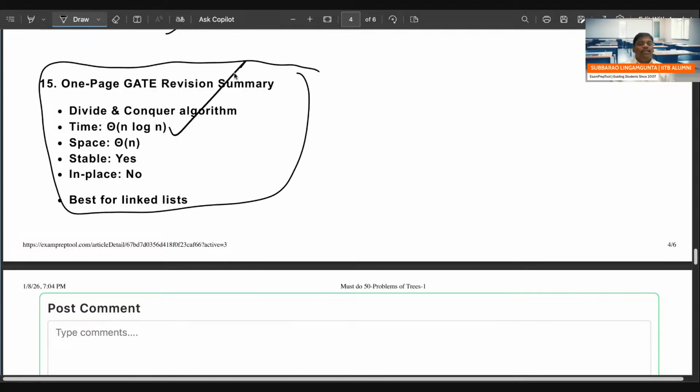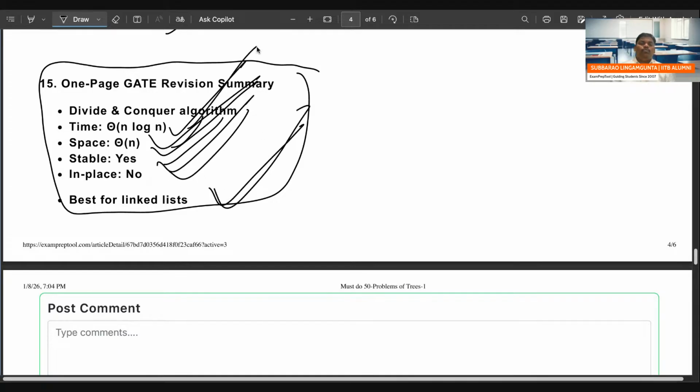Time complexity is n log n, space complexity is n, stability wise yes, in place no, best for linked list. These are the small points.